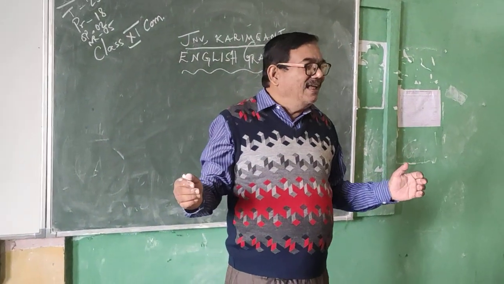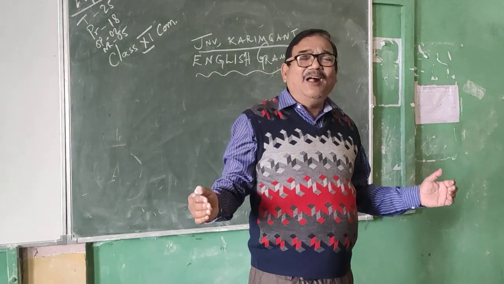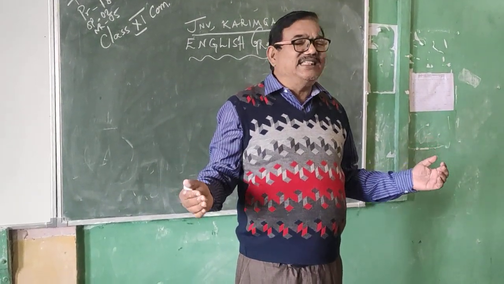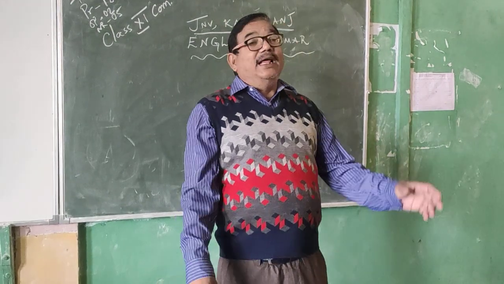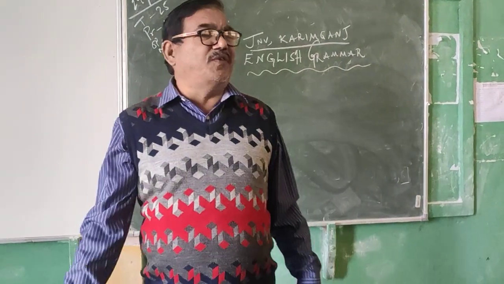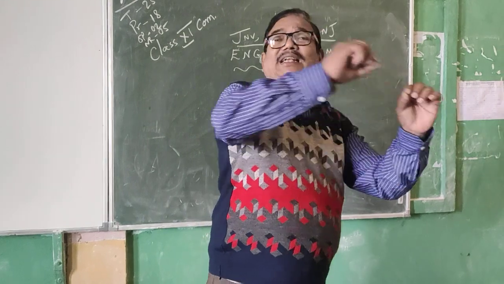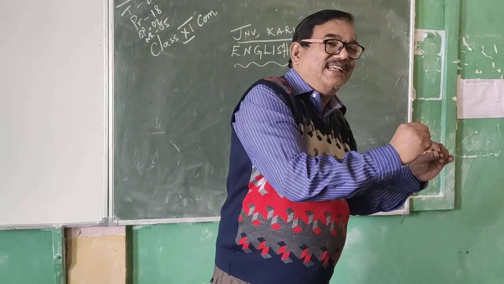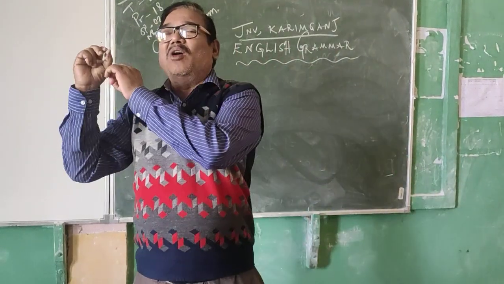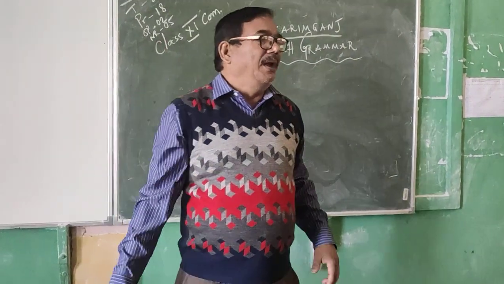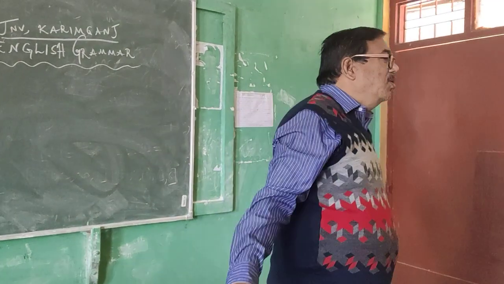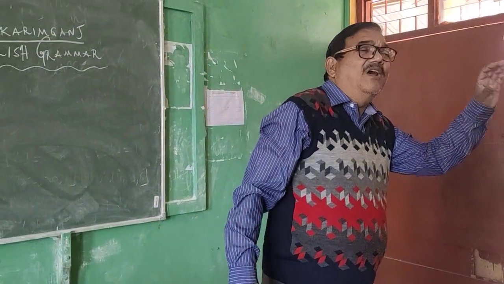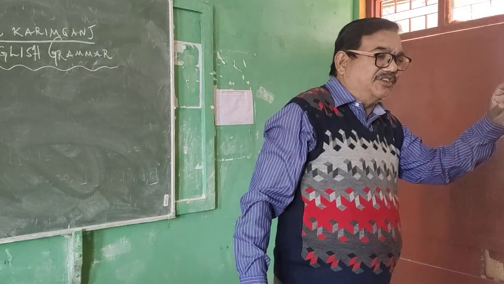As for example, the earth moves, the sun rises in the east, etc. Okay, these are universal truths or facts. Why? Because these statements have been acknowledged by the people living in all the corners of the world, in every nook and cranny of the globe. So these are facts. These are universal truths.